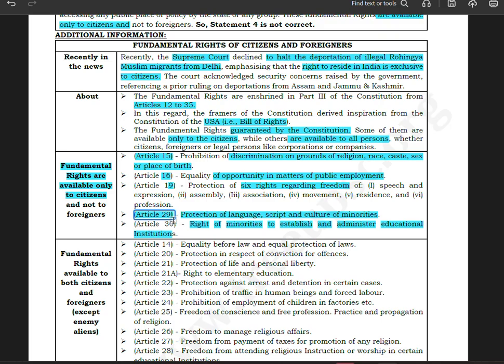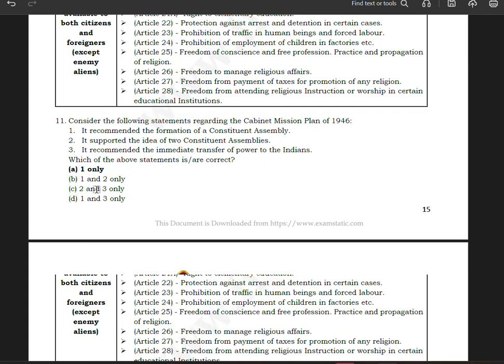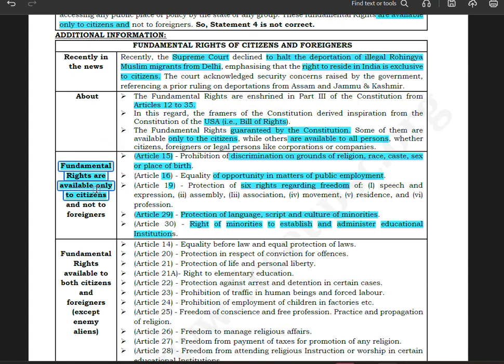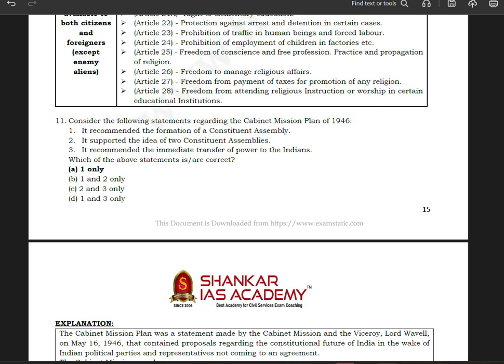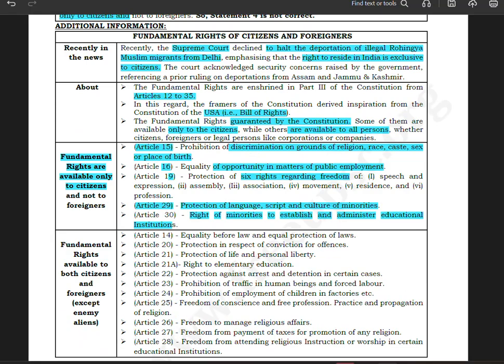Now, fundamental rights which are available to both. Let us look at those. Okay. I don't know why it is not working. Actually there is just some lag. Yes, now it is okay.